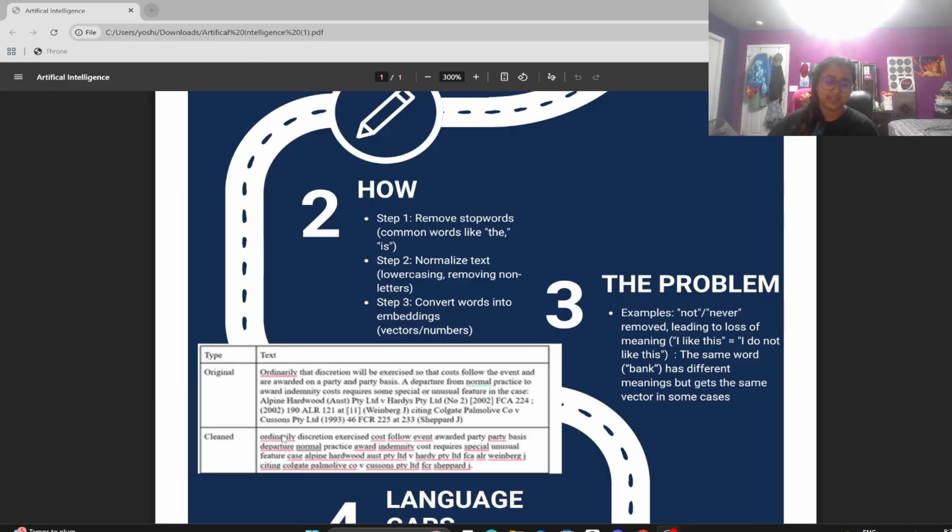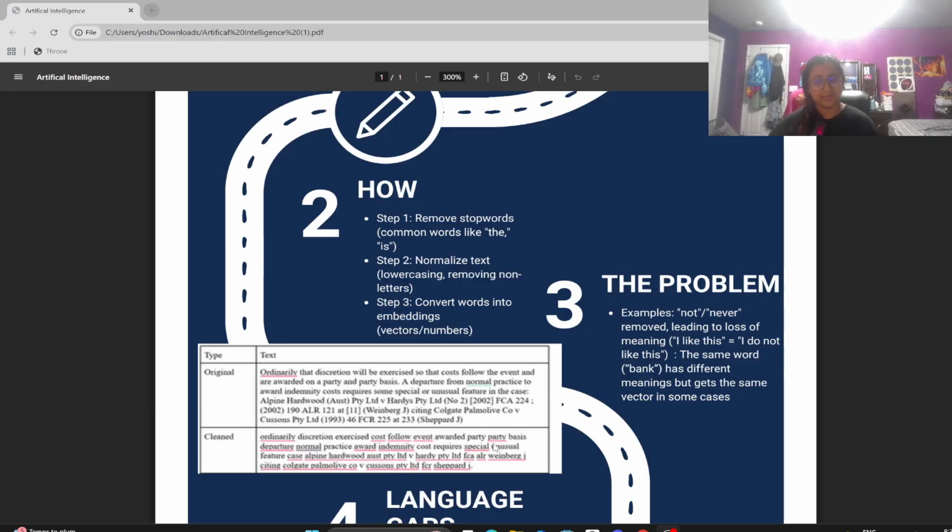Then it goes to "ordinarily discretion exercise costs follow event awarded party-to-party basis." And then there's no punctuation to end that portion either. And then these words right here at the end just become very confusing because we don't know what those mean. While we cannot understand this, in comparison to this, the computer converts it to that.